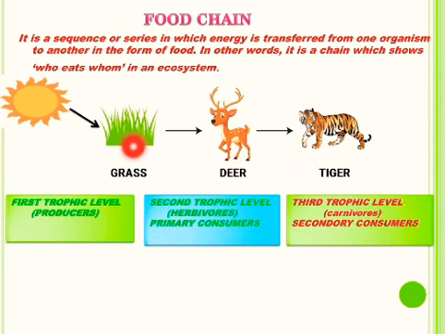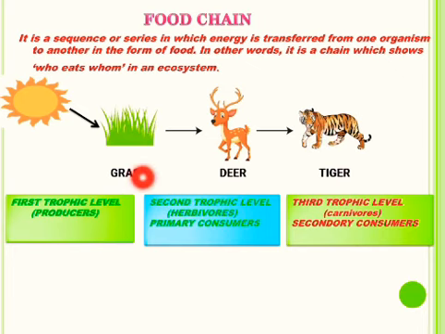All green plants are called producers or autotrophs as they obtain energy from the sun to produce food for themselves as well as for all other living beings, whether herbivores or carnivores. In this way, all consumers or heterotrophs are dependent on plants directly, like herbivores, or indirectly, like carnivores.